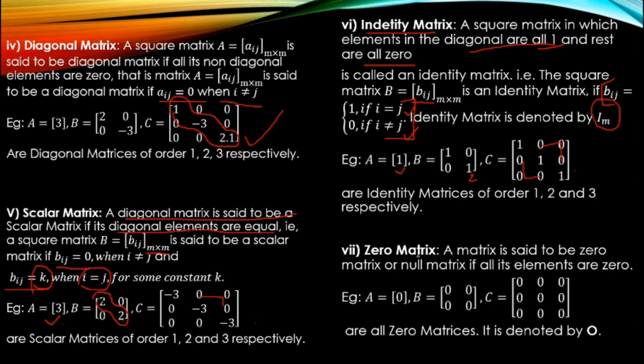Seventh one, zero matrix. What do you think a zero matrix is? All the elements will be 0. No diagonal, no non-diagonal. Everything is 0. A matrix is said to be a zero matrix or null matrix if all its elements are 0, of order 1, of order 2, of order 3, and this zero matrix is denoted by the letter O. Okay, so we have completed types of matrices.